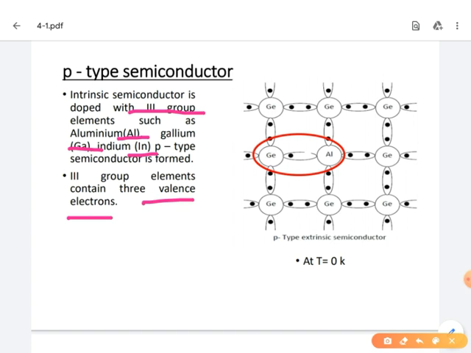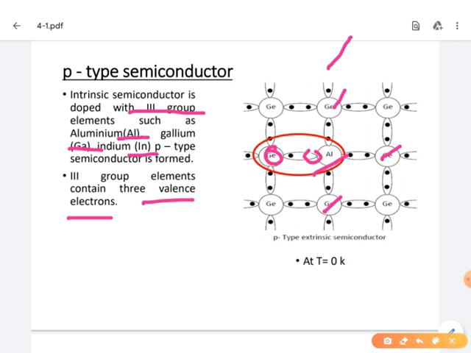Whenever the third group elements are doped into the germanium semiconductor, in this example, this is the aluminum atom, which denotes the third group element. It's doped into the germanium atom, then what will happen? Here the aluminum atom forms 3 covalent bondings with the 3 surrounding germanium atoms. This is the first germanium atom, second germanium atom, and third germanium atom. But for the formation of the fourth bond, it requires one more electron.